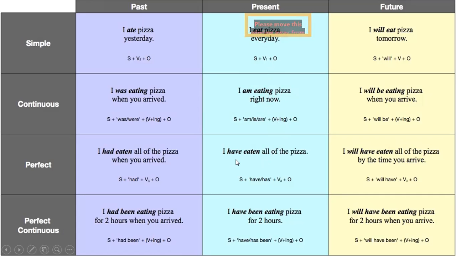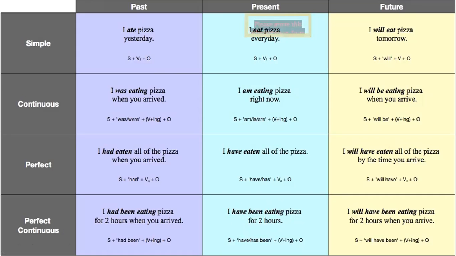Present perfect tense, I have eaten all the pizza. Now again, I and has and have are my auxiliaries, and the third form of the verb is used with the object. Present perfect continuous, I have been eating pizza for 2 hours. That means I is my subject, have been are my auxiliaries. Eating, first form of the verb with the ing. Now see here in the perfect only I have changed into the third form. Here I am putting the first form with the ing. Continuous always has the first form with the ing. Make sure of this, don't put the third or the second form when it's a continuous tense.